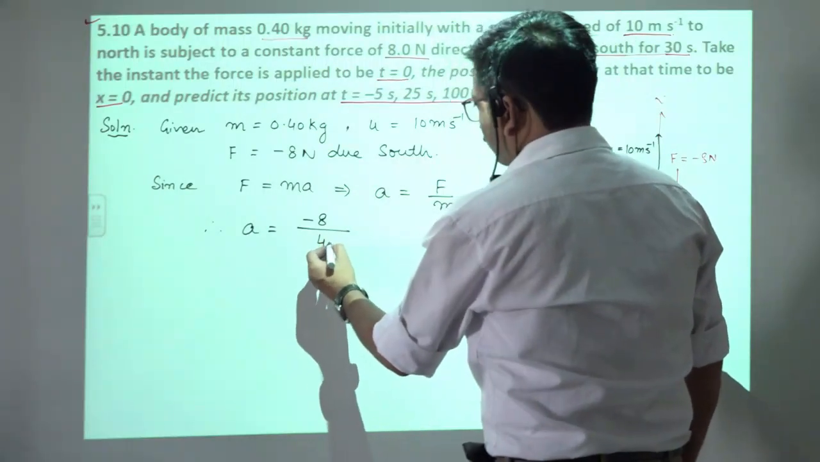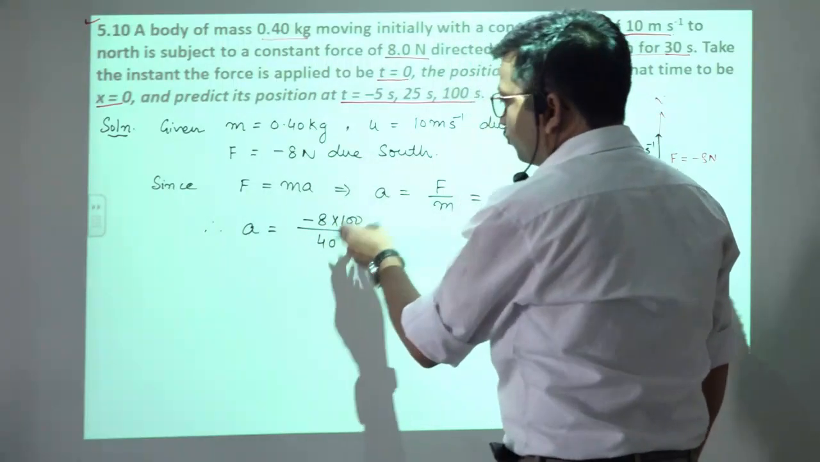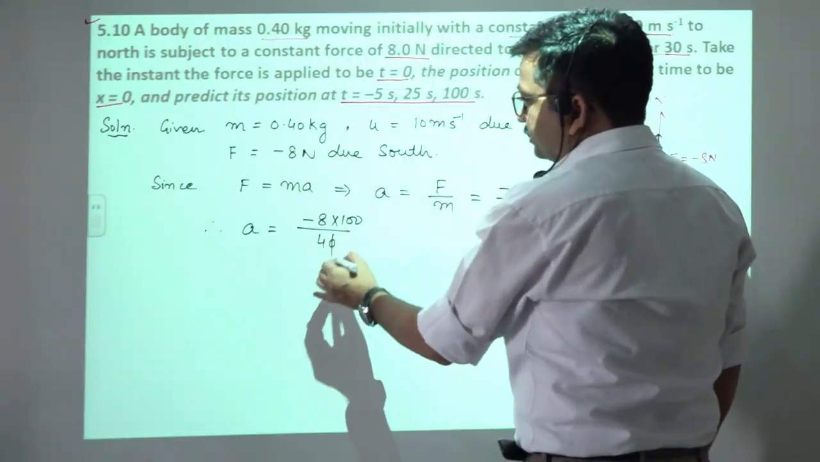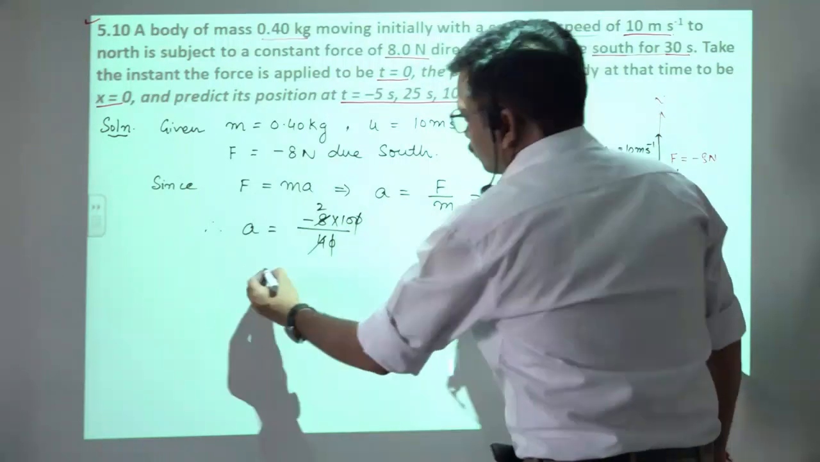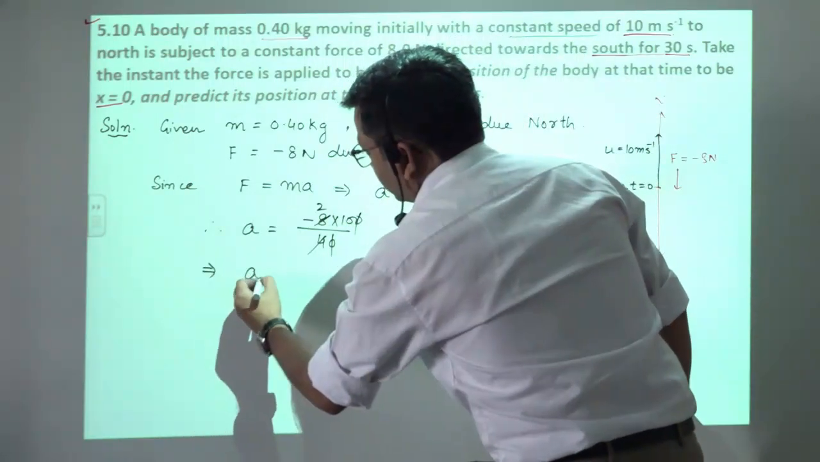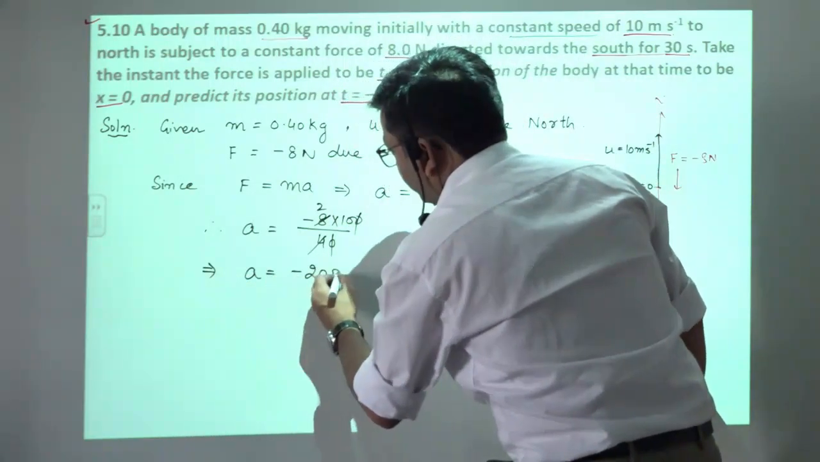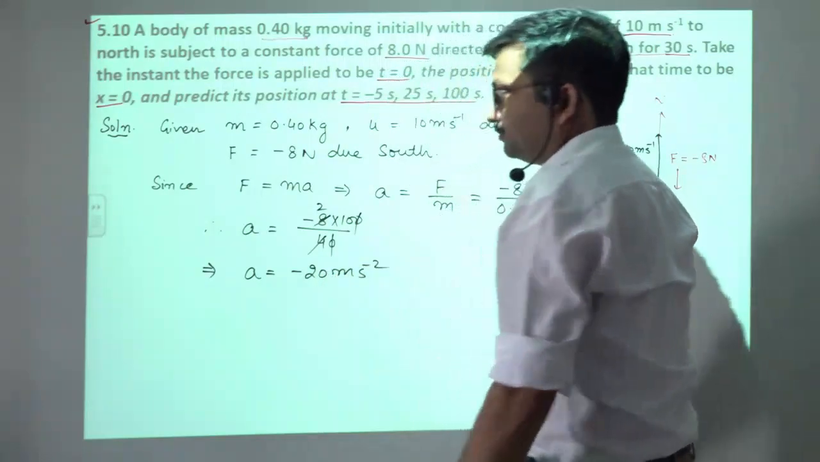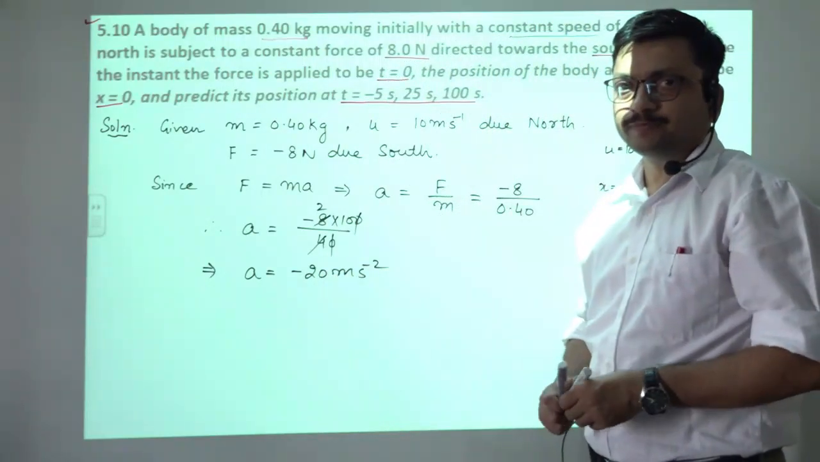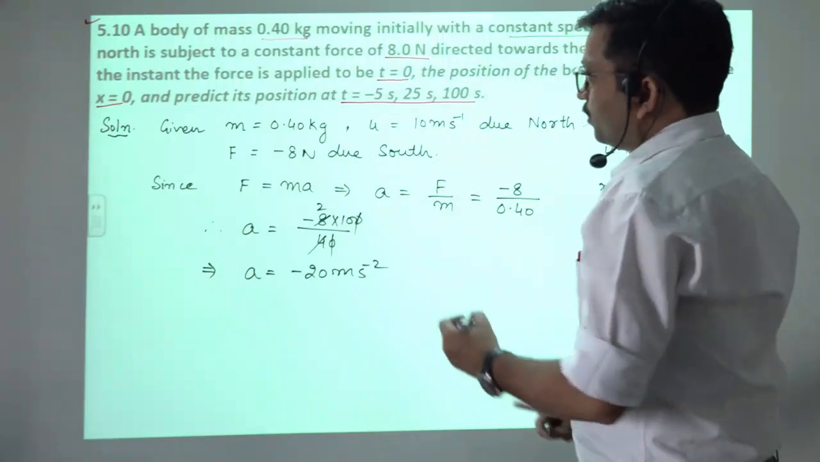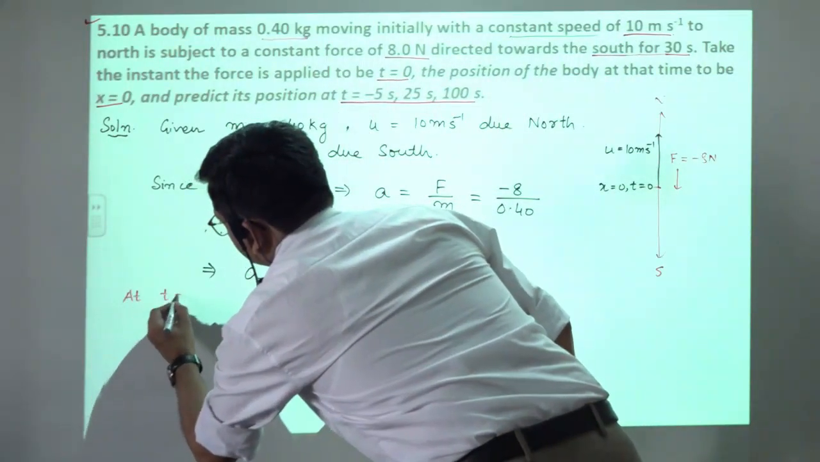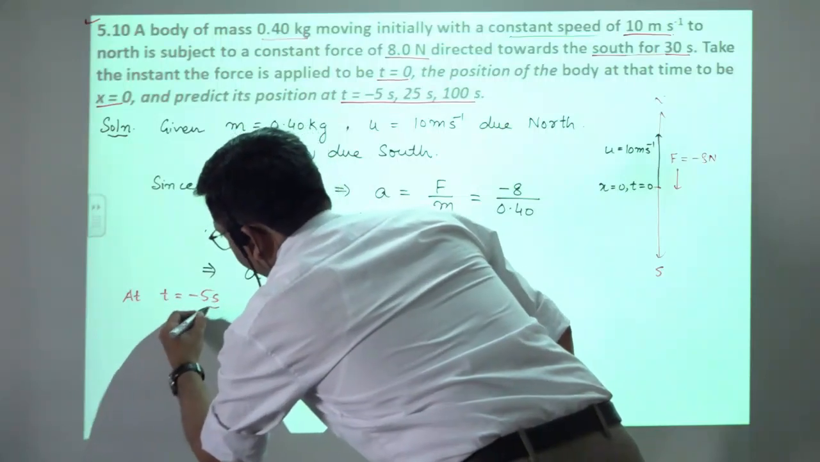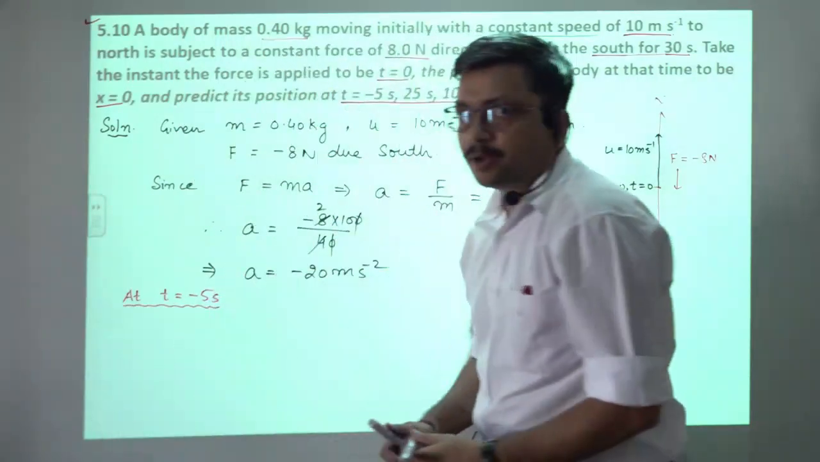which I can write as 40 into 100 on top. So what we get, 0 cancels with 0, 4 1 goes 4, 4 2 goes 8. So which implies acceleration is equal to minus 20 meter per second square. This is the retardation produced in that body. Now at t is equal to minus 5 second, we want to calculate the position.